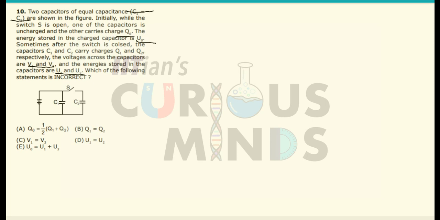First of all, if both capacitors are connected in parallel, the voltage across them will be the same. So after some time, V1 will be equal to V2. We have to find the incorrect answer, so option C is correct, and we will not tick that answer.